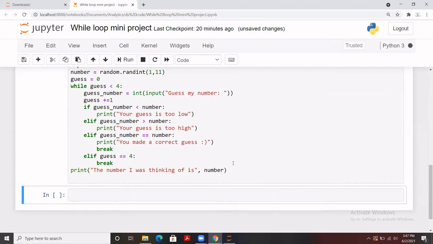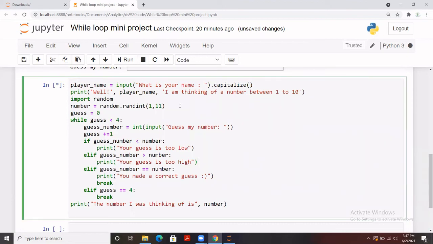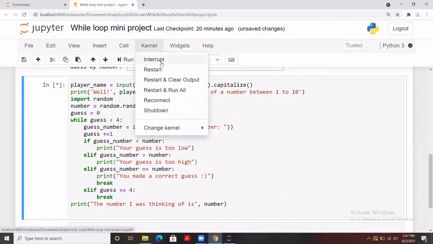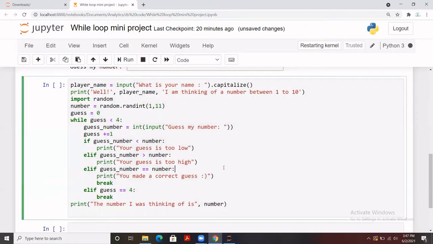Okay, so my kernel is connected. It's taking a bit of time to run. So here it goes.